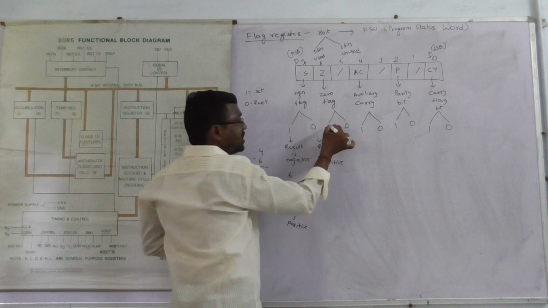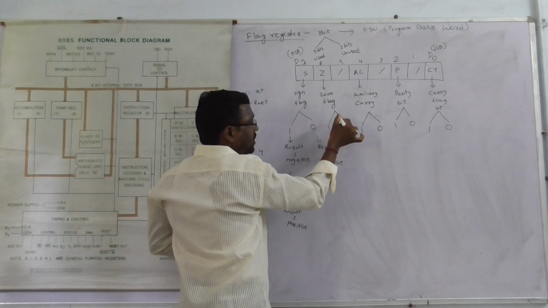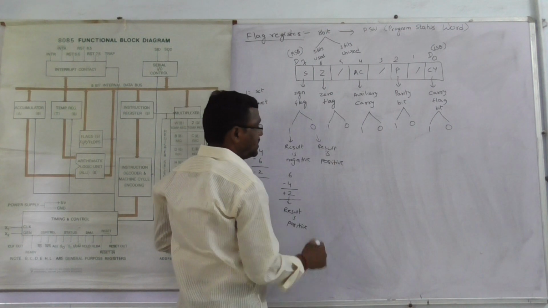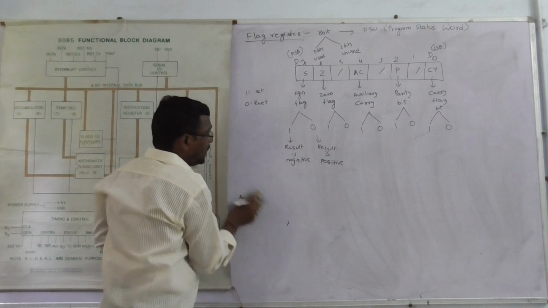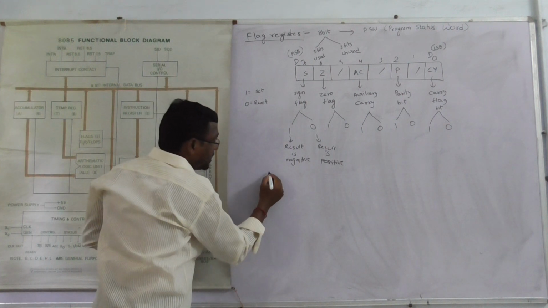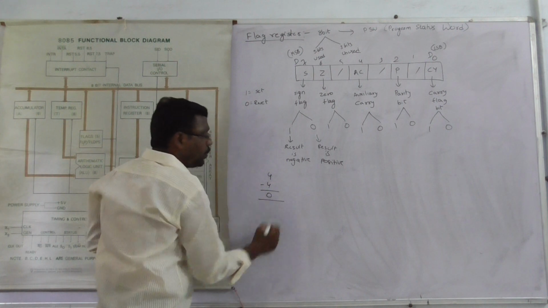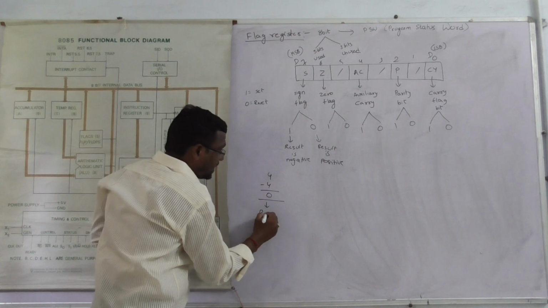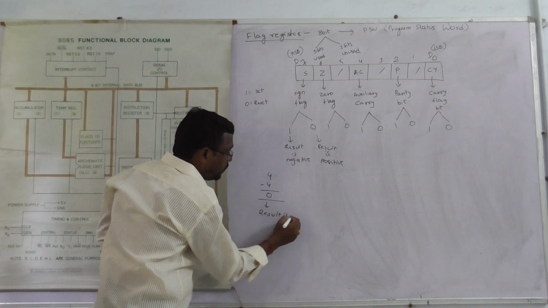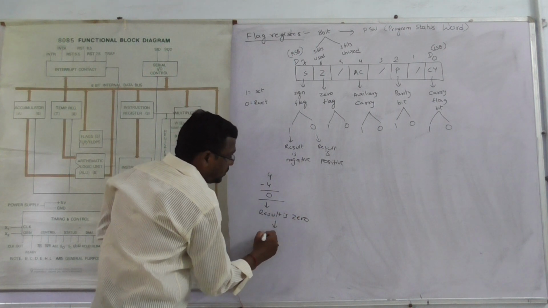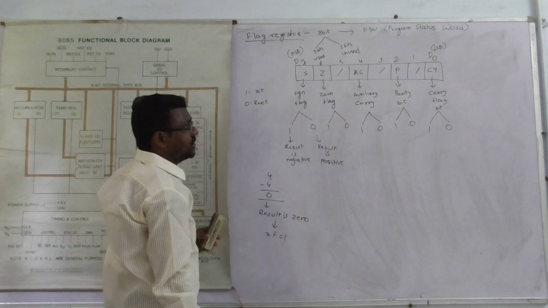Zero flag: in which condition is the zero flag in set position, and in which is it in reset position? For example, 4 minus 4, the result is 0. Then the zero flag is in set position.